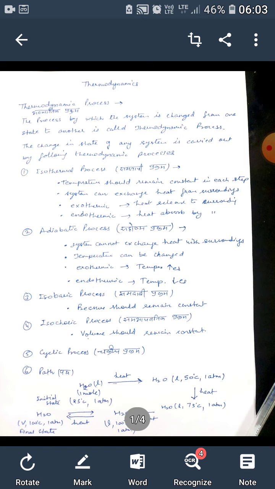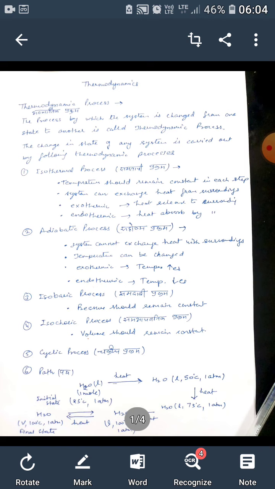Number 1, isothermal process. Isothermal process is called Samtapi Prakram. What are the main properties of this process? That temperature should remain constant in each step. System can exchange heat with surroundings. In exothermic process, heat is released to the surrounding, and in endothermic process, heat is absorbed from the surrounding.